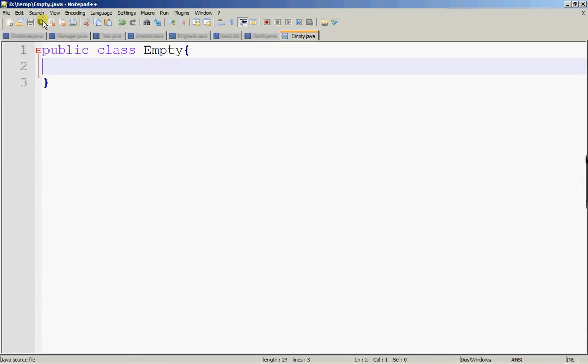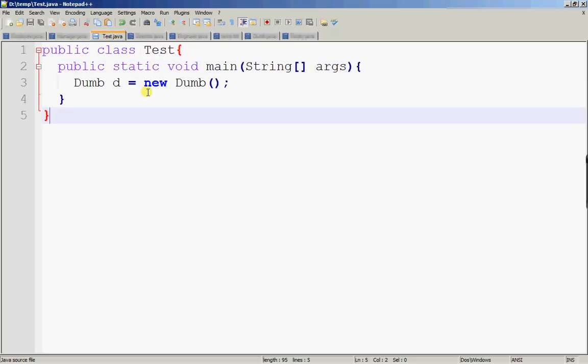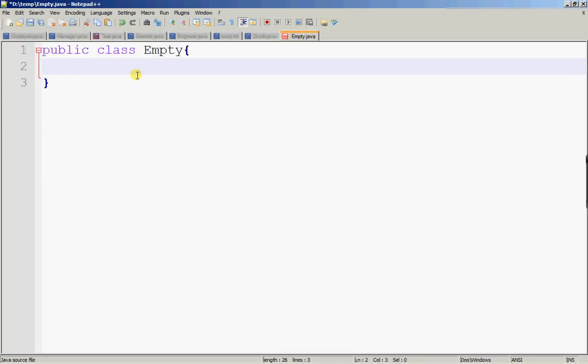Let me save this. And that is the reason you are able to create an instance of empty like that. Brackets, empty brackets. That means you're actually calling the default constructor in empty when you create a new instance of empty. Now, on the other hand, if you specifically write a constructor, let's say in this case, empty takes in